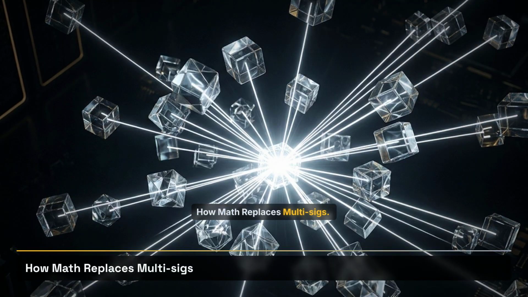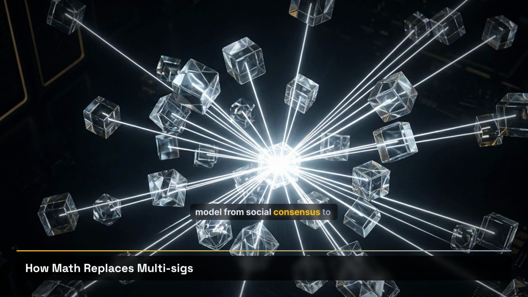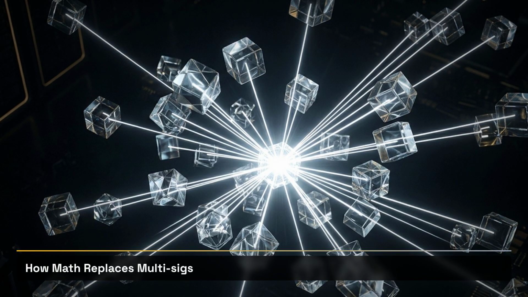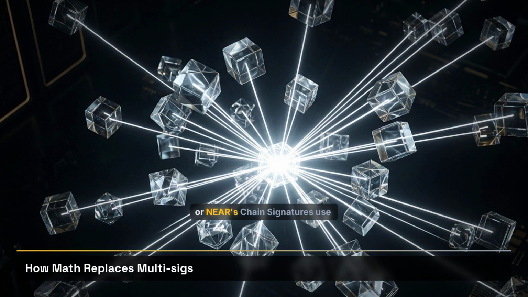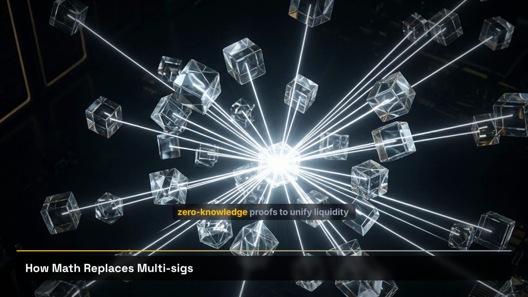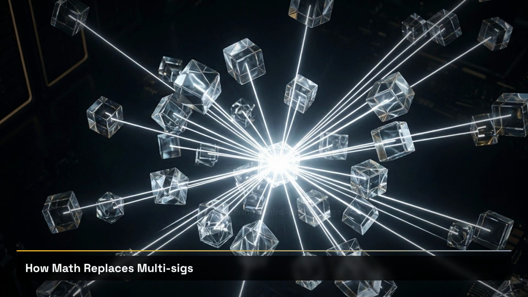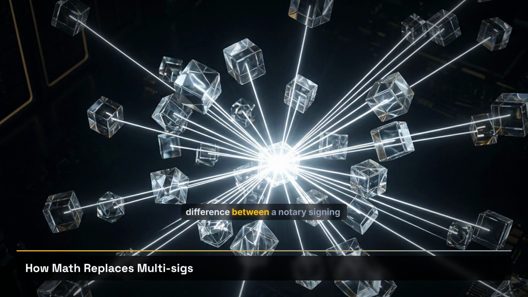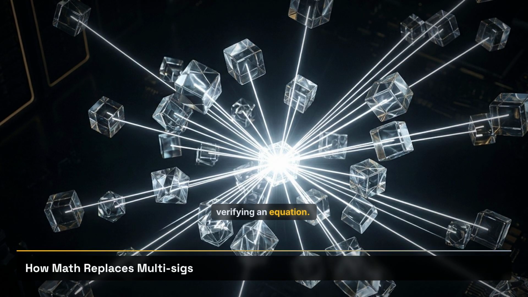How math replaces multi-sigs. Chain abstraction shifts the security model from social consensus to cryptographic proof. Protocol designs like Polygon's AggLayer or NEAR's chain signatures use zero-knowledge proofs to unify liquidity without requiring a third-party bridge. Think of it as the difference between a notary signing a paper and a calculator verifying an equation.